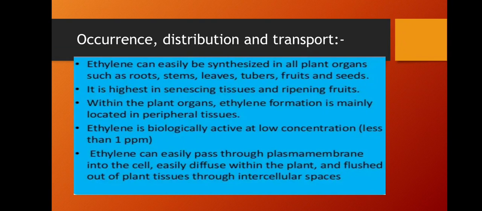Then ethylene is high. Within the plant organs, ethylene formation is mainly located in peripheral tissues. Ethylene is biologically active at low concentration, less than 1 ppm only, not more than 1 ppm. Ethylene can easily pass through the plasma membrane into the cell, easily diffuse within the plant, and be flushed out of the plant tissues through intercellular spaces. It will go into the plant tissue, or it will be flushed out of the plant tissue.